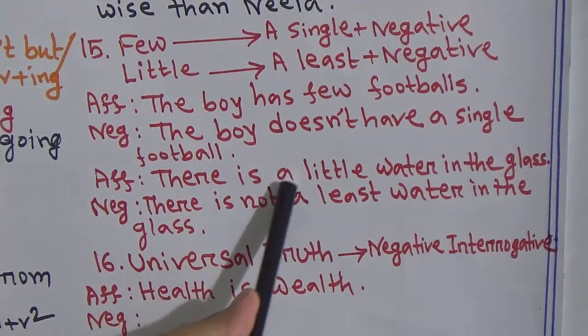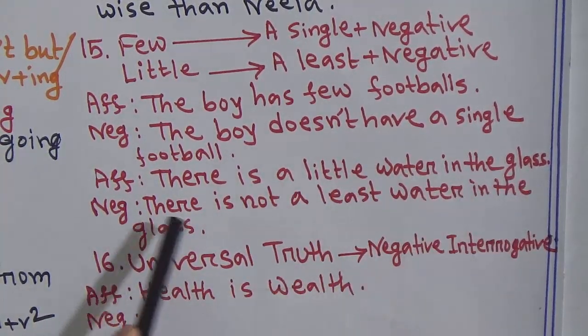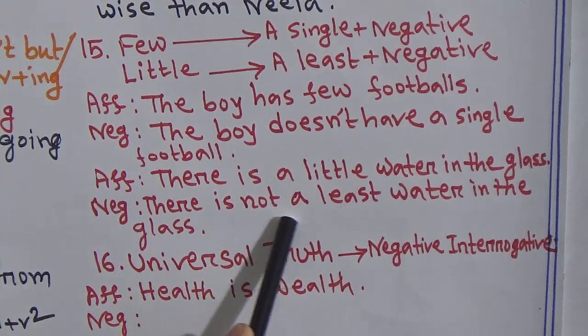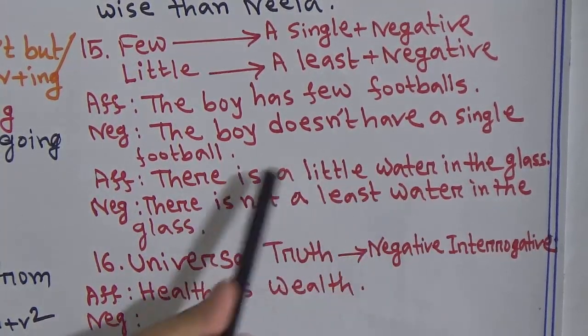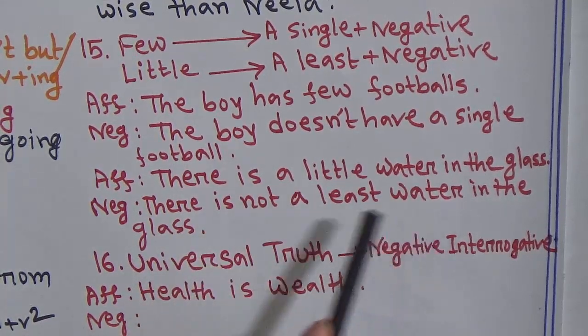Next one, there is a little water in the glass. Next, negative: there is not a little water in the glass. Though the structure is different, the sentence meaning remains unchanged.